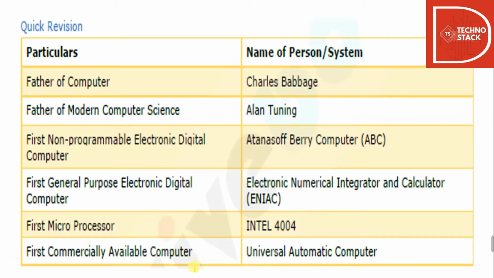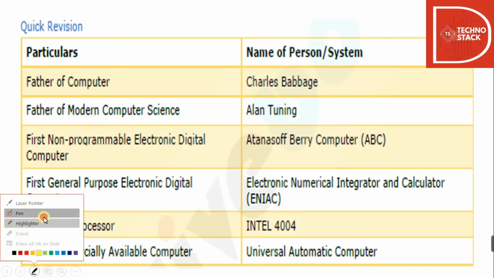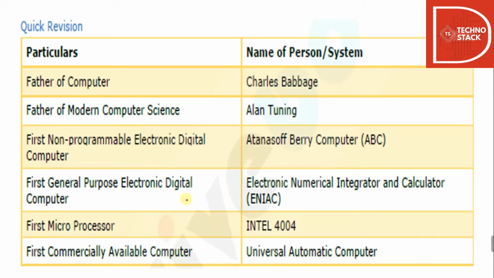Now, whatever we have learned in today's session, we'll do a quick revision of it so that you can cover up everything. You can take down this table. It's very important, as tables and graphics help in remembering faster. So what we did was, we studied who was the father of computer, that is Charles Babbage. Then we saw that the father of modern computer science was Alan Turing. Then these are the particular notes you can take. Some may not be in the previous slides, but they are over here so that they are covered. The history is not important, but the statements are important, so I have mentioned them over here.